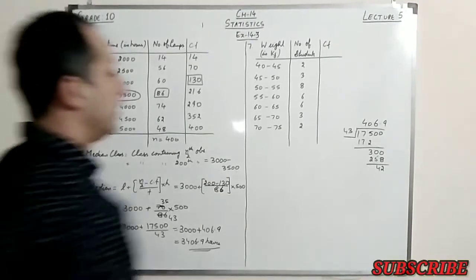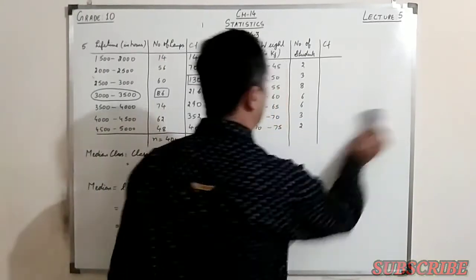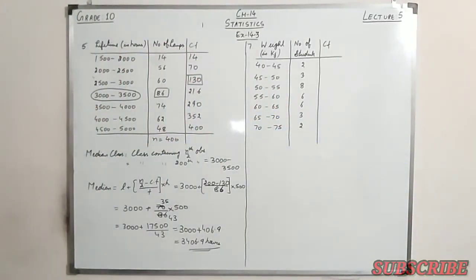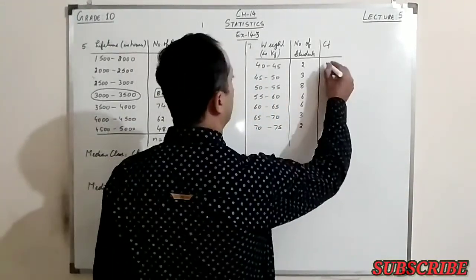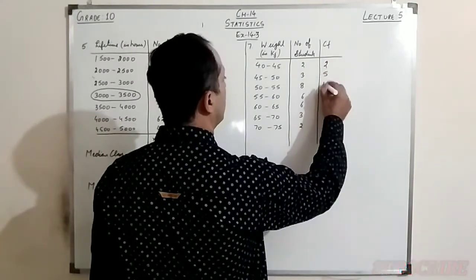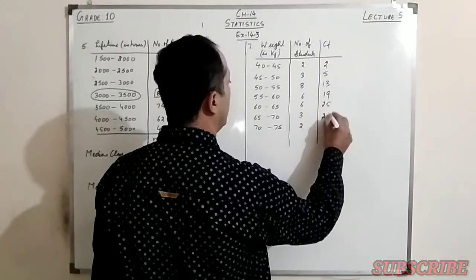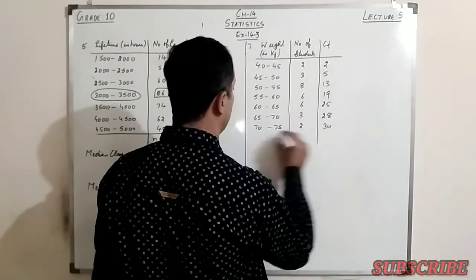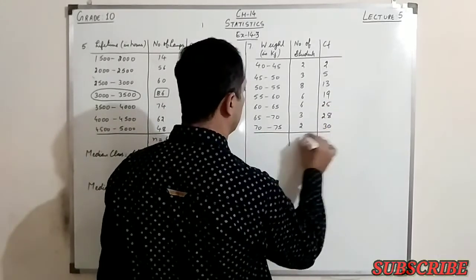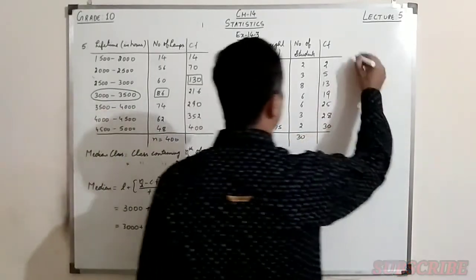So let's find the CF first in this question. We have 2, then it is 5, 13, 19, 25, 28 and this is 30. Let's find the median class first.